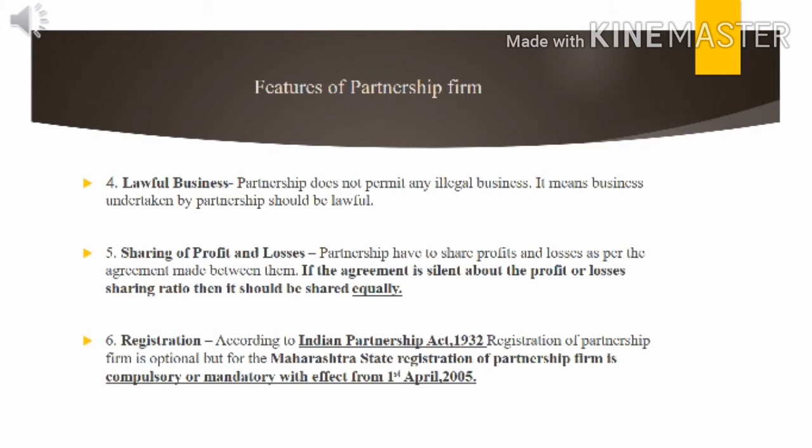The next point about the sharing of profits and losses. Partners have to share the profit and losses as per the agreement made between them. If in agreement they have not mentioned about the sharing of profits and losses, then they have to distribute the profits and losses equally. Now next point about the registration of partnership. As per Indian Partnership Act 1932, registration of partnership is not compulsory. It is optional. But as per the Maharashtra state, registration of partnership is mandatory, that is compulsory.